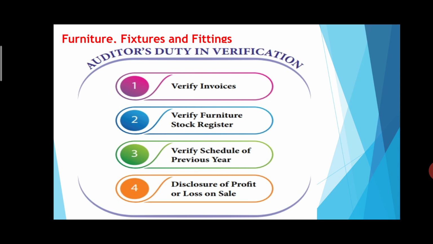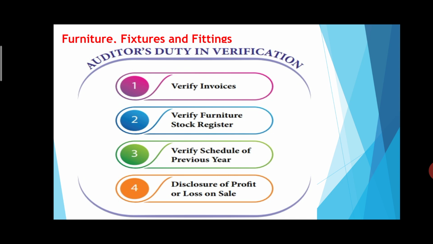And the third important point is verify schedule of previous year. This is also an important duty of an auditor. Here the auditor should compare the furniture schedule of the previous year with that of the current year to ascertain the existence of assets and also to ascertain the purchase or sale of assets during the last year. There will be some assets purchased in the previous year or before, so just to find out the existence of an asset, the auditor is going to verify last year's schedule.